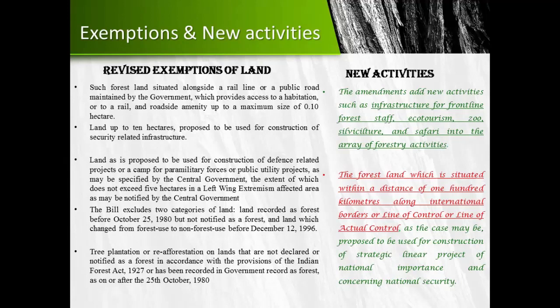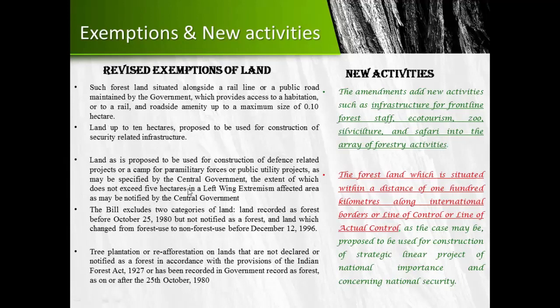exempted. Land up to 10 hectares in a forested land proposed to be used for construction of security-related infrastructure. Land proposed to be used for construction of various defense-related projects of the central government, and which will be what? It will be 5 hectares.